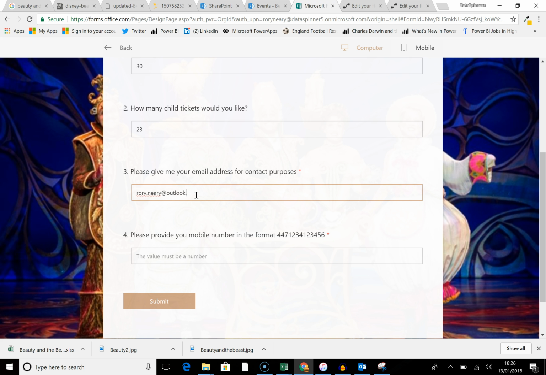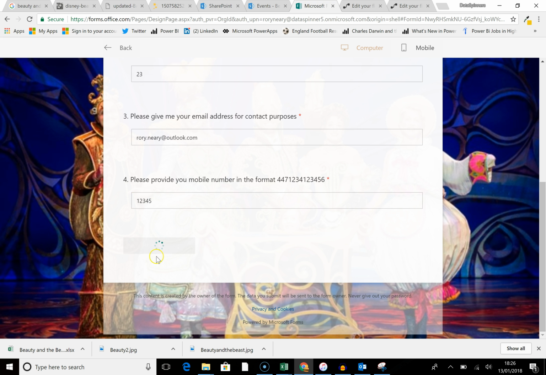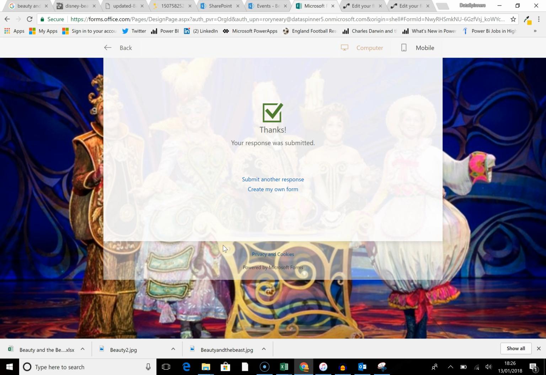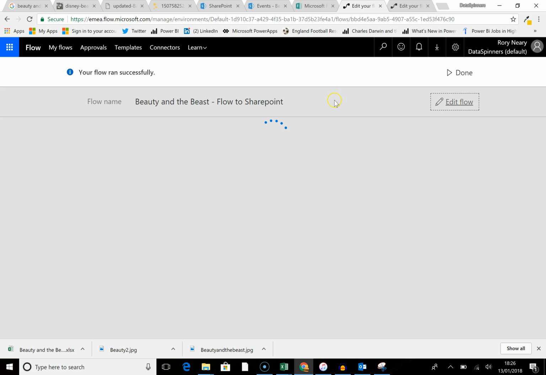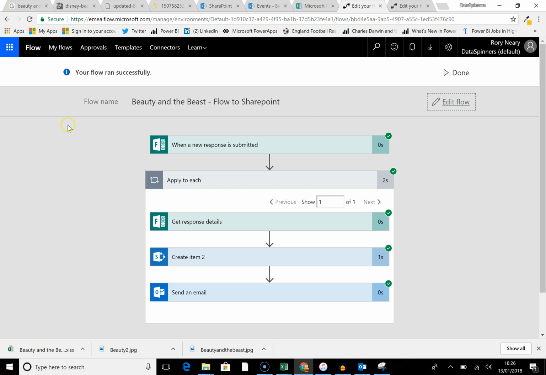At outlook.com. I don't really know what it does if there's multiple of the same email address. Let's just put 1, 2, 3, 4, 5. It just wants a number anyway, so I'm going to hit submit. And what we should find is that if we look at the flow now, well, that's interesting. I don't know if it's doing this because it's in the middle of doing it. So I'm going to go to my flows,